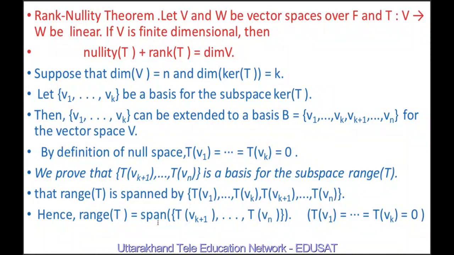Hence, range of T is equal to the span of Tvk+1, ..., Tvn, because Tv1 is 0, ..., Tvk is 0. Therefore, range of T equals the span of Tvk+1, ..., Tvn, meaning every element can be expressed as a linear combination of these elements.